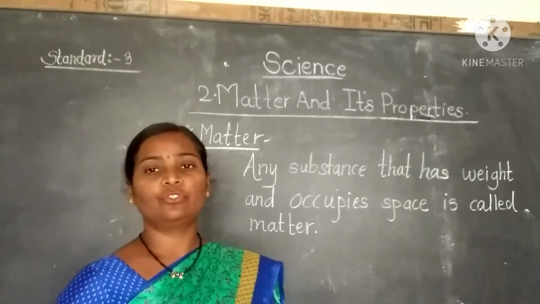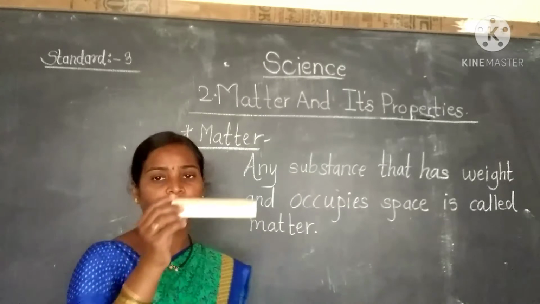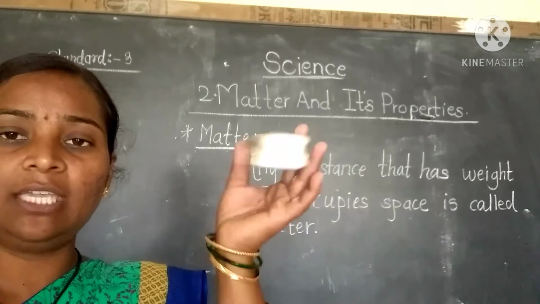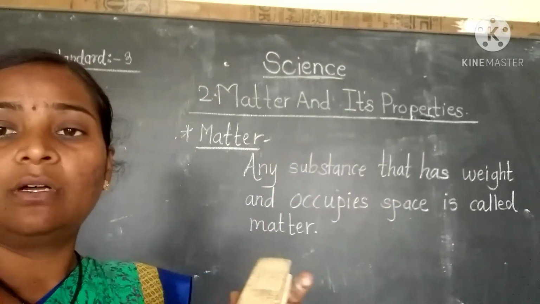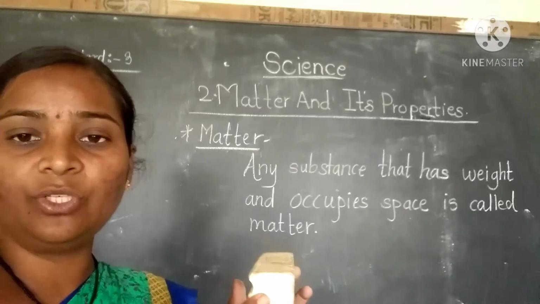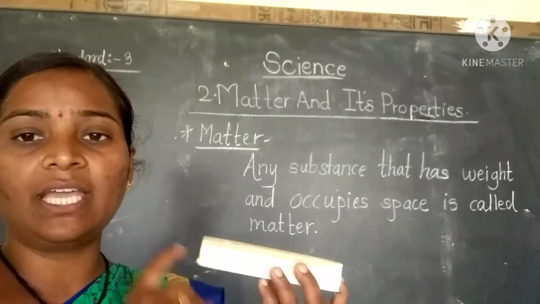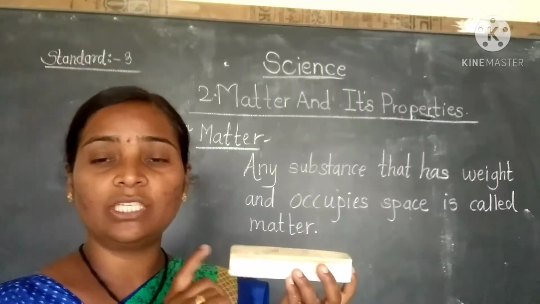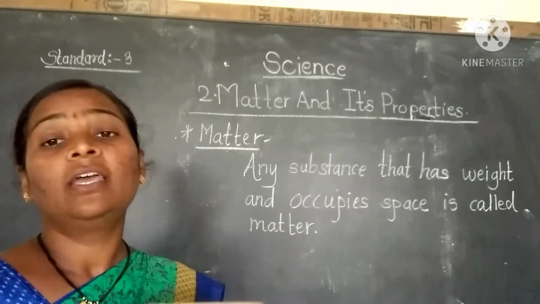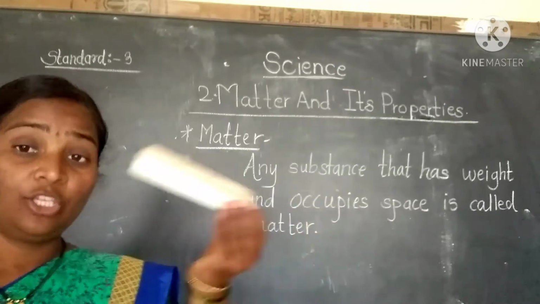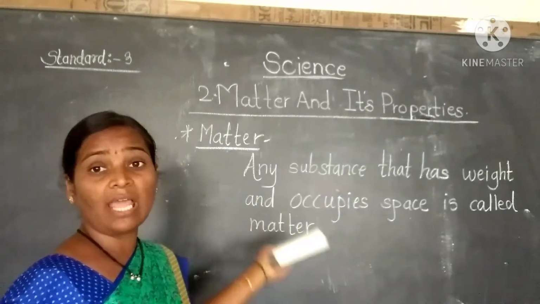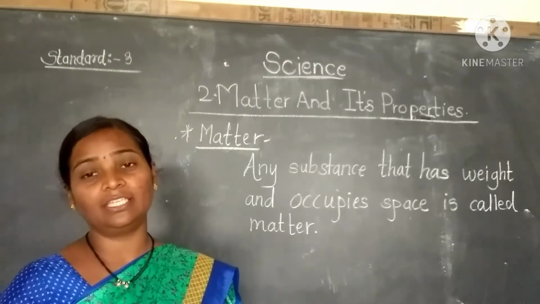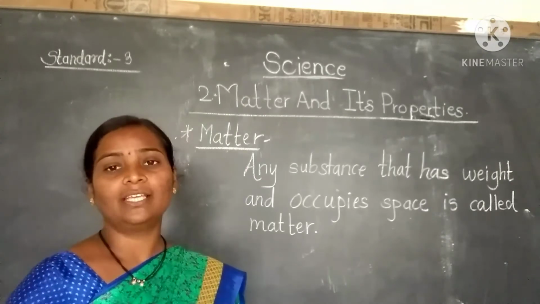For example, I am showing you here, it is the duster. Duster is matter because it has some weight. If you keep it on the weighing box, at that time you will get the weight of this. Means it has weight and it occupies space. इसको एक प्रॉपर जगह लगी है, तो इसको जगह भी लगती है, इसको वेट भी है. इसका मतलब ये क्या है? मैटर है. Human body, it is matter. This blackboard, it is matter because it has specific weight and it occupies space. It is called matter.